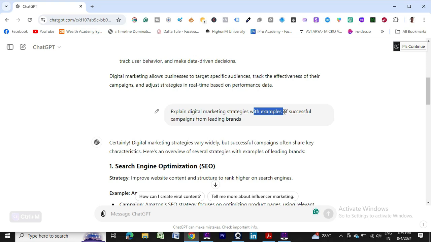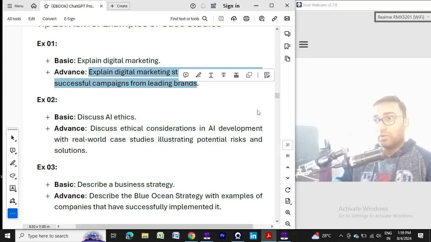Examples or case studies of whose? The reputed, successful brands who are implementing and following those things. It is not something it can randomly create or generate. You take the information from reputed brands who are running it successfully and provide me those strategies. So it will do the same thing. It is a very powerful prompt you can use and implement in your business, for your objective.